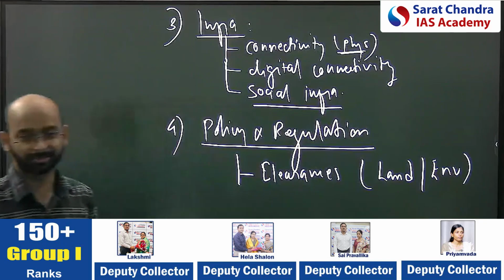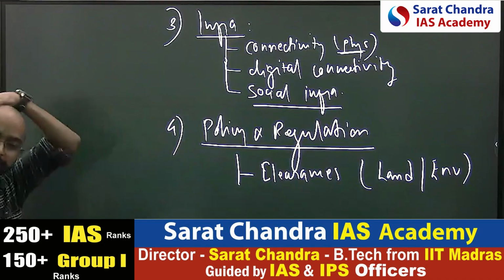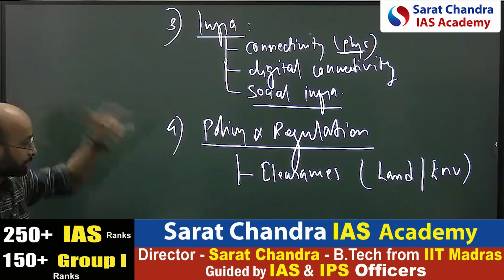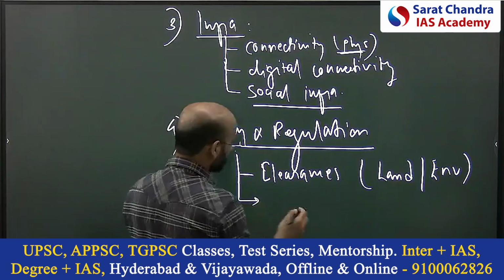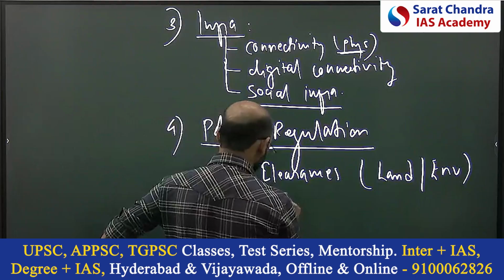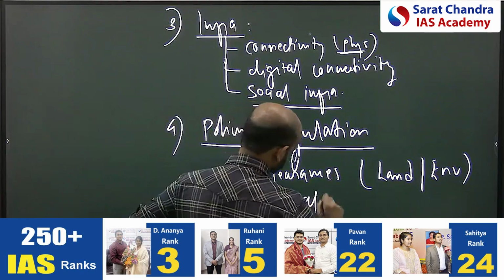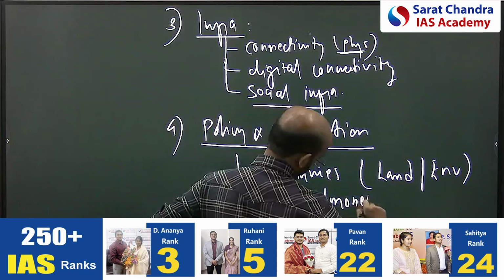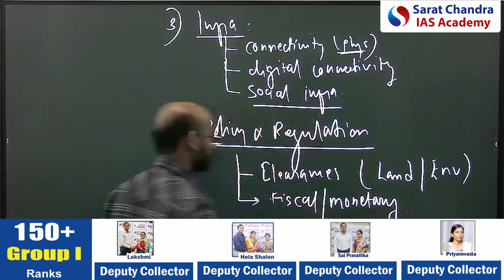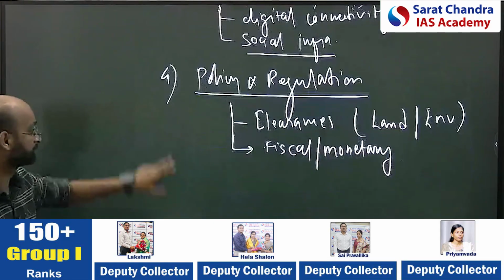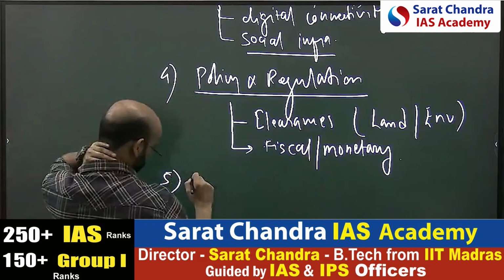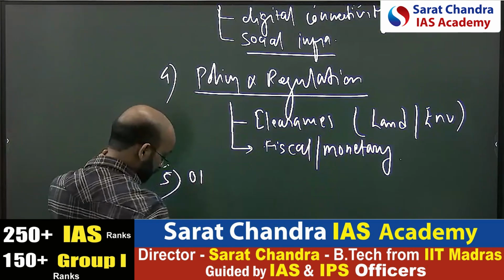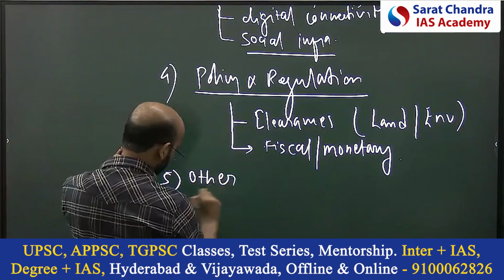The major issue is land acquisition and environmental clearance, policy regulation. Then you can talk about other policy like fiscal and monetary policy, single window clearance, and all those things. Next, let's keep it under other.